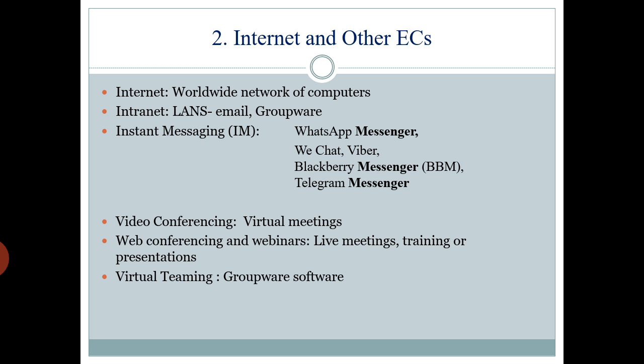Around say 20-25 computers can be on an intranet. One more example is groupware, where a group of friends can connect one to another. Internet is worldwide, whereas intranet is a limited internet supply.